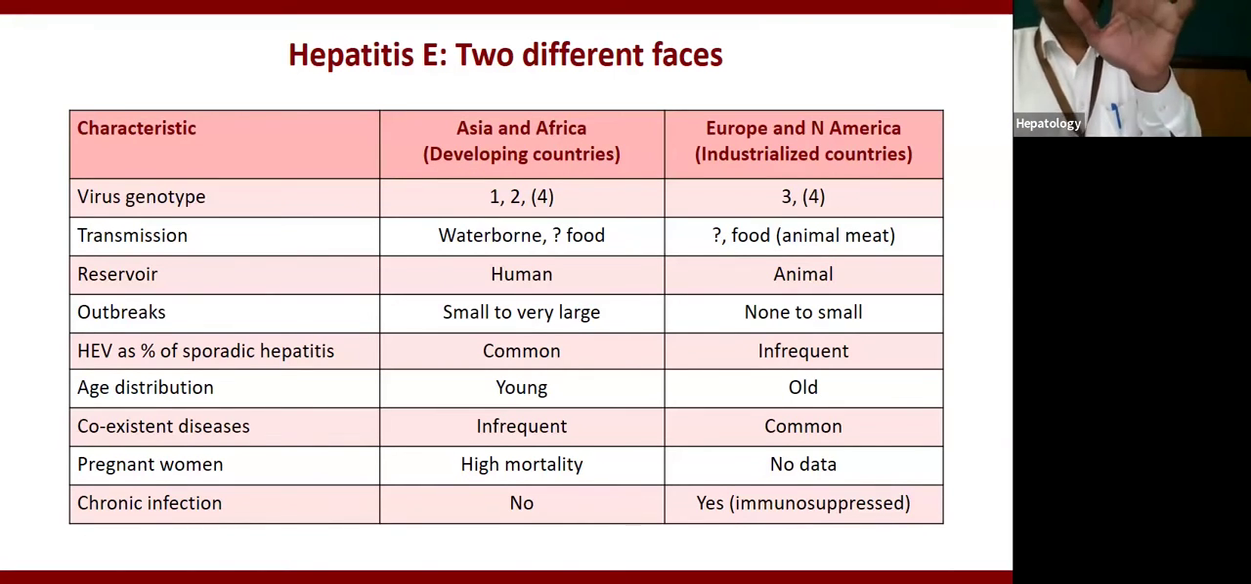Till date, no genotype 3 or 4 infection has been reported from this country. All the infections are exclusively caused by genotype 1. They don't cause outbreaks, because for an outbreak to happen, you have to have an immunocompromised population in a group.